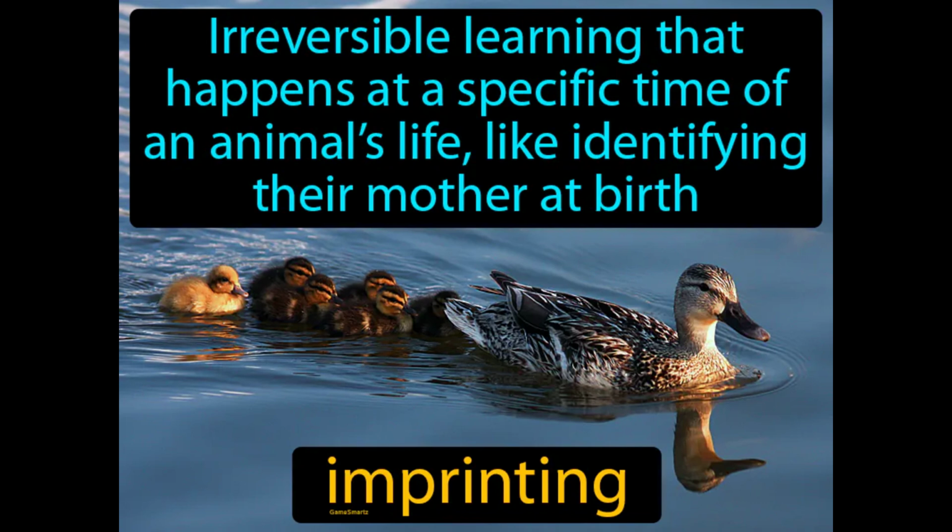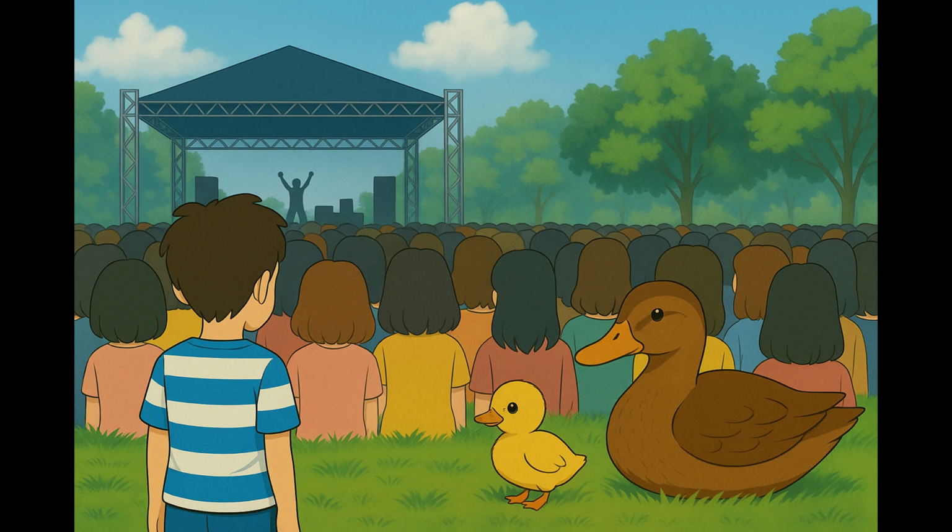Irreversible learning that happens at a specific time of an animal's life, like identifying their mother at birth. Imprinting is a process where young animals form attachments and recognize important figures, often immediately after birth. Imagine you're at a massive outdoor concert, trying to find your friends among a sea of people. Just as you rely on that specific shirt your friend was wearing to identify them in the crowd, animals use imprinting to recognize their mother immediately after birth.